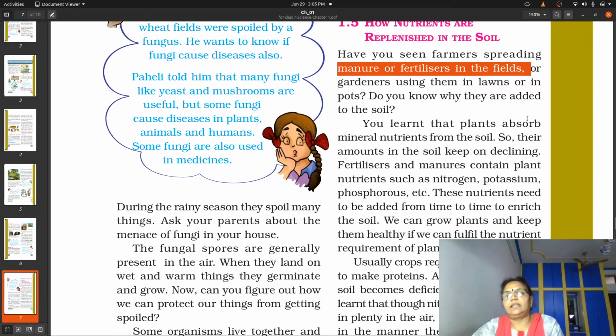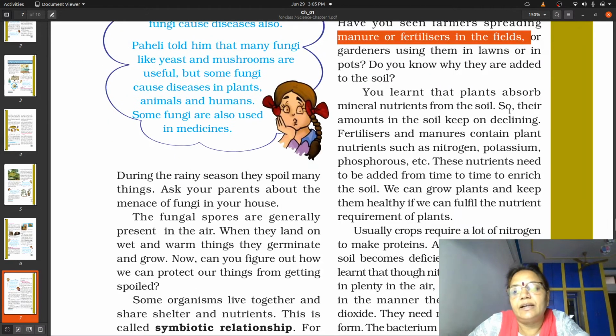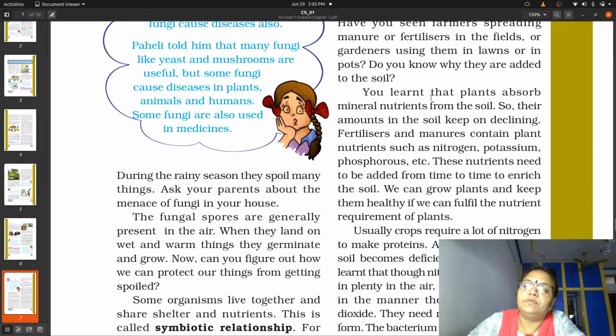So you might have seen the gardeners, they always keep on caring for the plants. Whenever the gardener comes to your house, he will always keep on asking you, can you bring some manure for me, can you bring some fertilizers for me, because this plant requires some additional nutrients. And as soon as you provide such additional nutrients, the plant becomes very healthy, it will start very good flowering, it will start showing very good growth. And thus, keeping all these things in mind, we need to provide either fertilizers or manure to our plants in the form of nutrients.